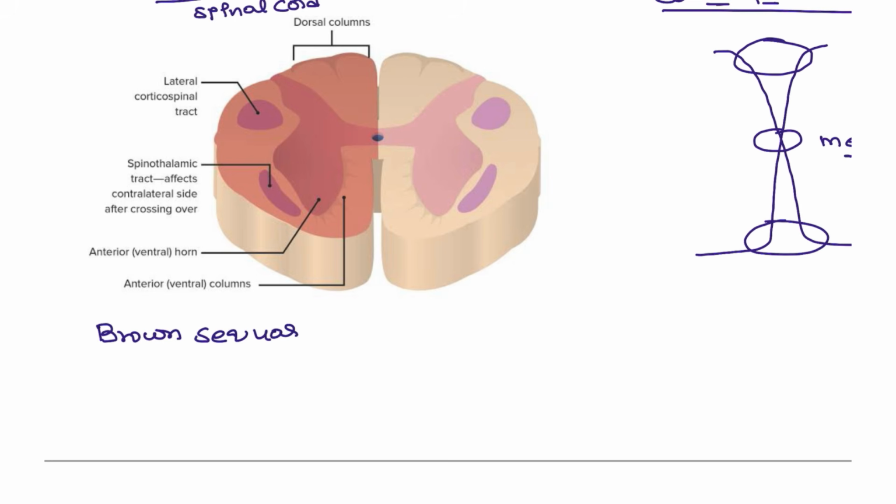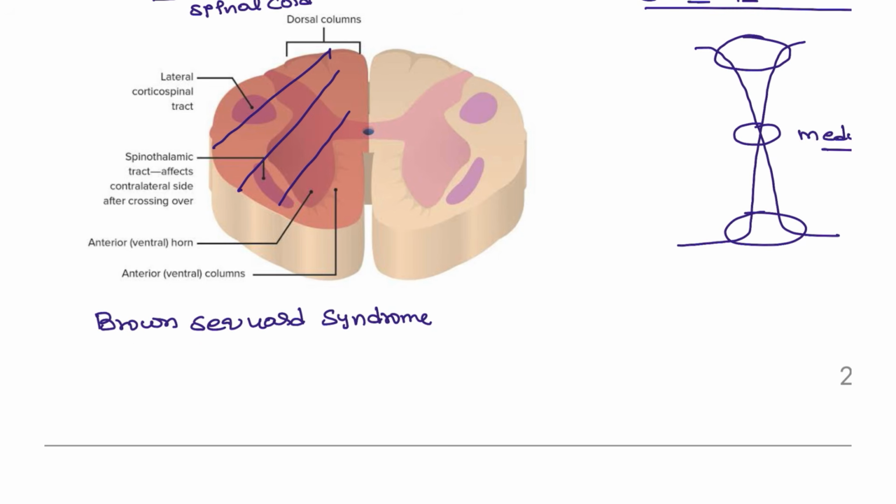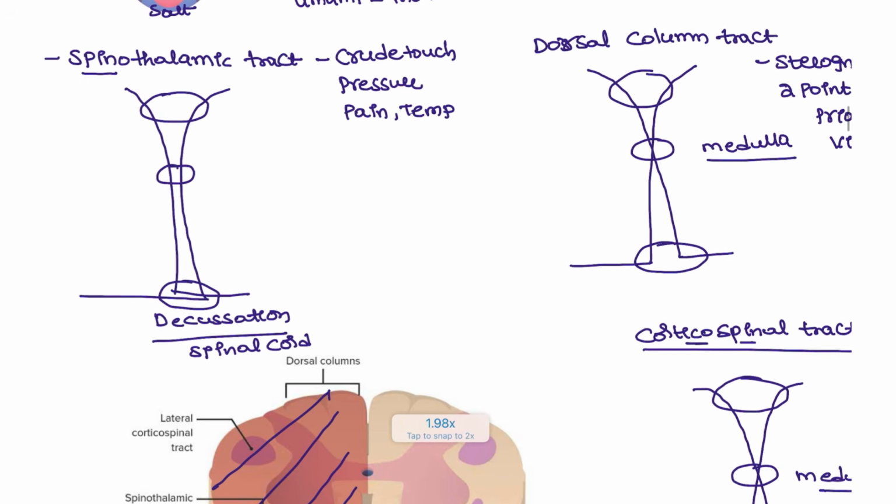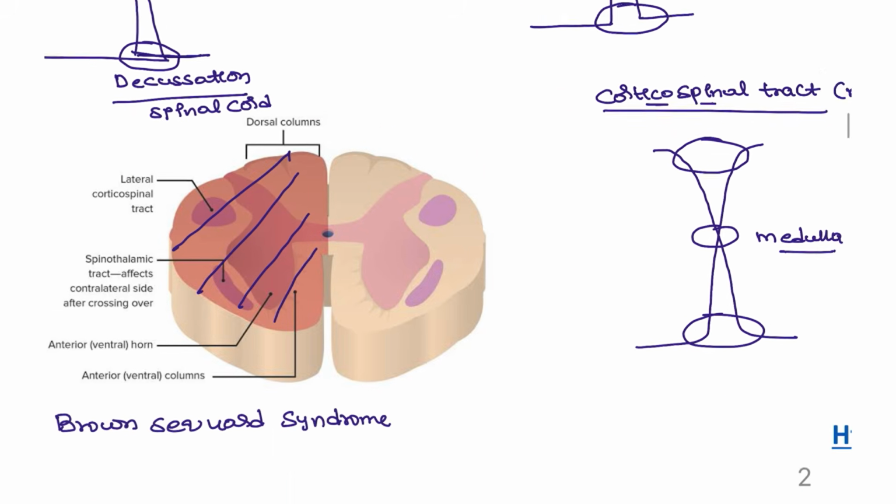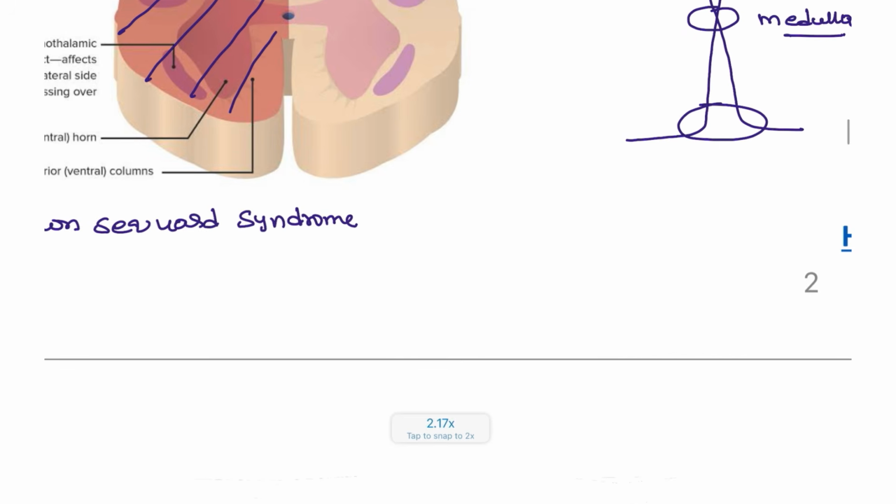In Brown-Sequard syndrome, if you completely cut one part of the spinal cord, what happens? Here you can see the spinothalamic tract. The decussation happens completely on the other side: the right side tracts go to the left side, and the left side tracts go to the right side. So in Brown-Sequard syndrome, for the spinothalamic tracts there will be contralateral changes.